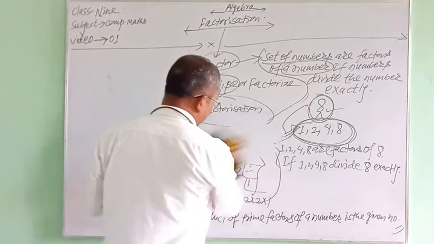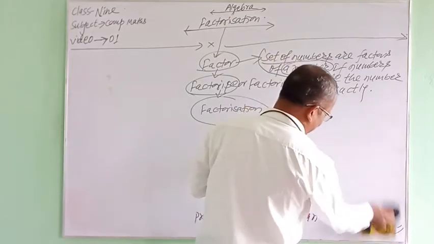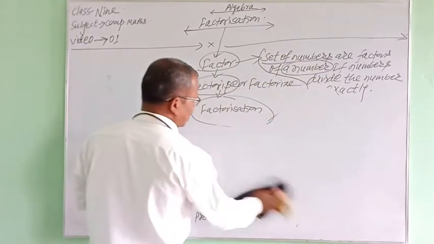In algebra, here the word factorization is here, and I am going to make the word factorization clear first.